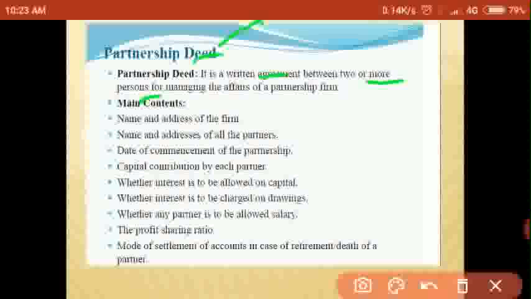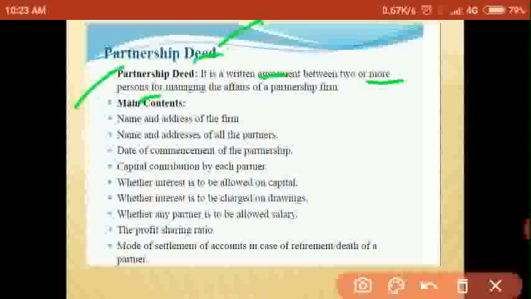How they are going to manage the business, which type of business it is, what is the profit sharing ratio, how much salary you are going to pay to the partners, commission to the partners, interest on drawings, interest on capital. All this information we are going to type on a bond. It is a written document, it is a legal document, and this legal document or written document is called the partnership deed.